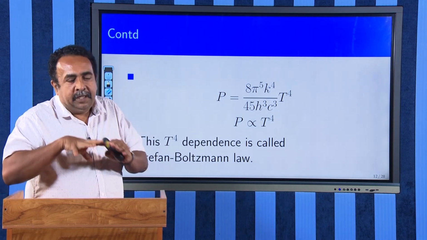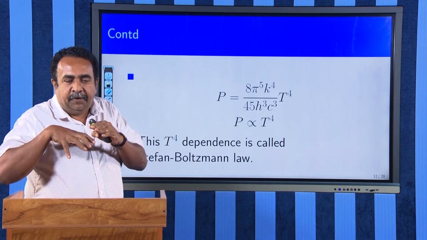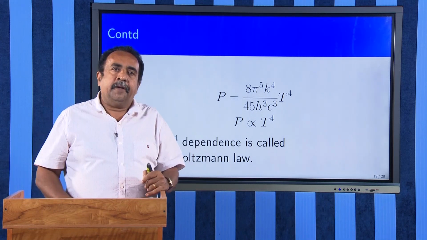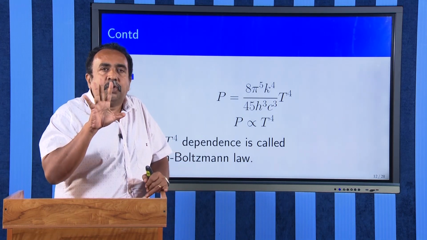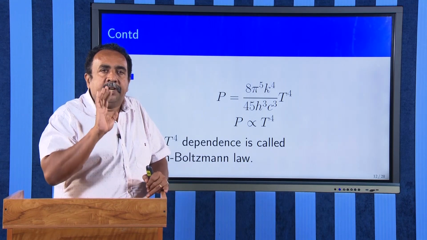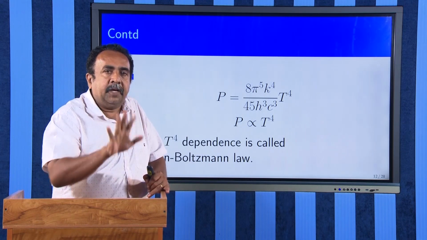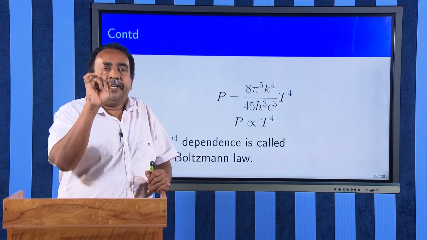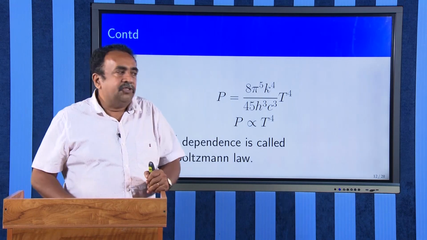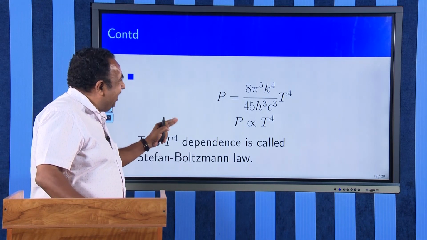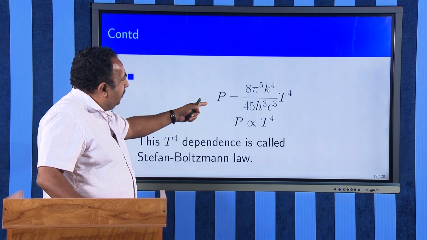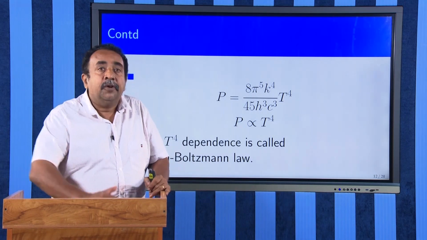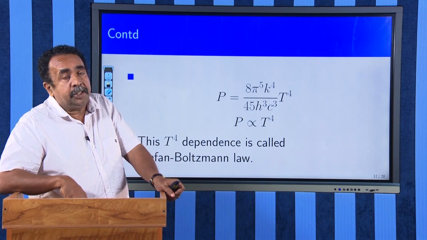Or the pressure, the radiative pressure: the photons that are coming out of the sun, or coming out of any hot body, will show a pressure which we can call the radiation pressure. The pressure will be given by 8 by 45 pi raised to 5 k raised to 4 T raised to 4 divided by h cube c cube. All the parameters except temperature are constants, so the pressure is proportional to the 4th power of absolute temperature.